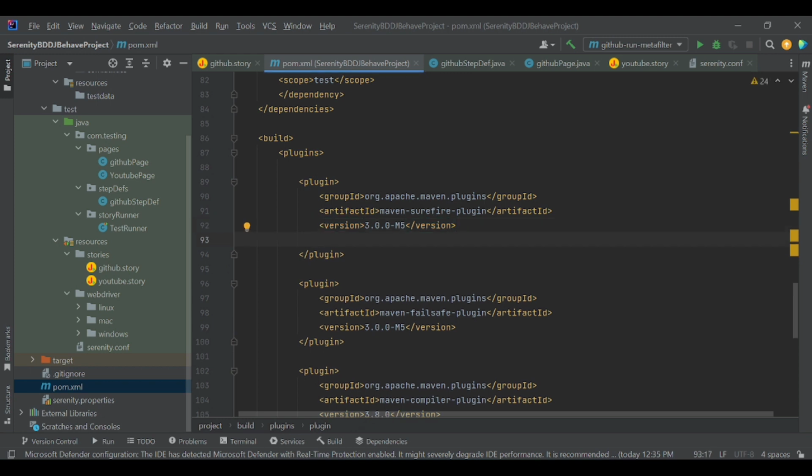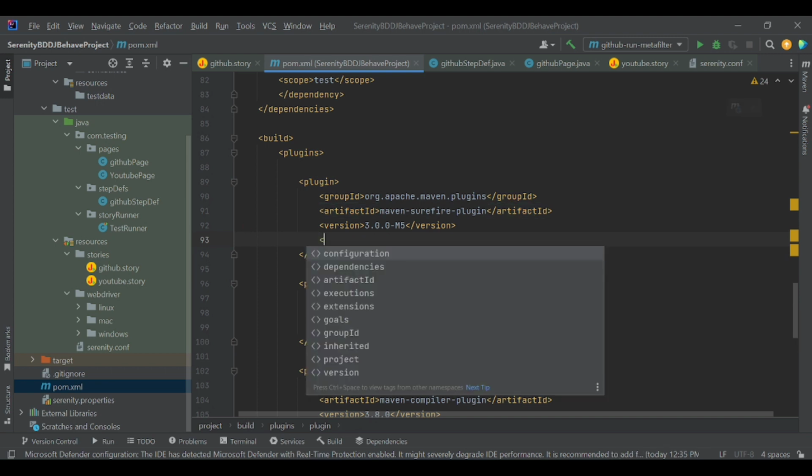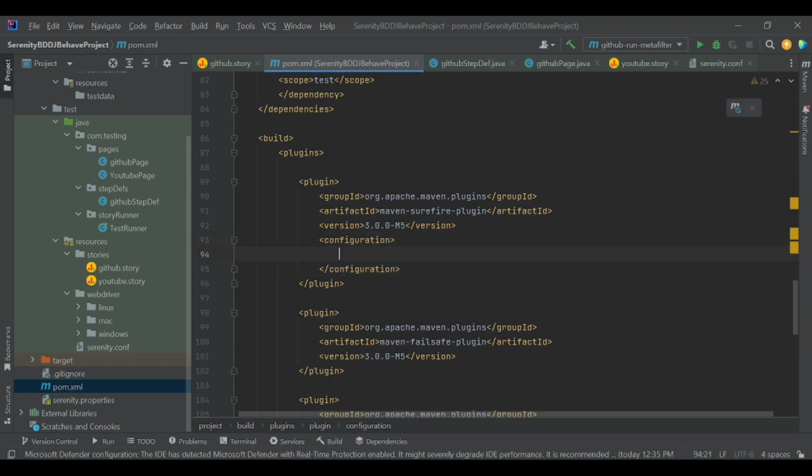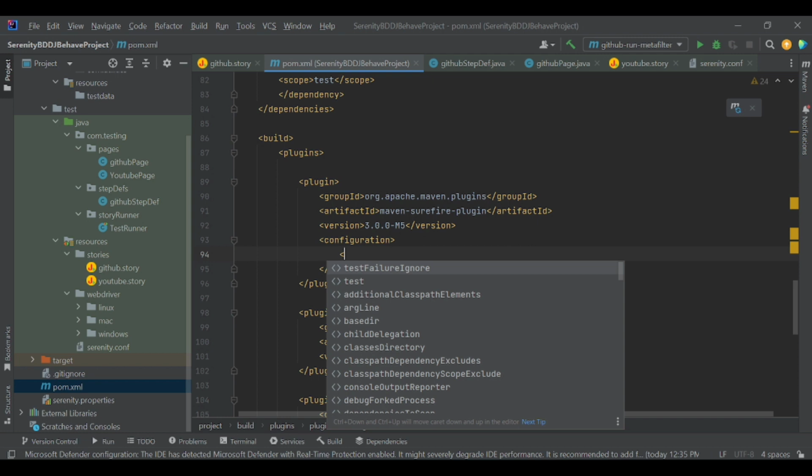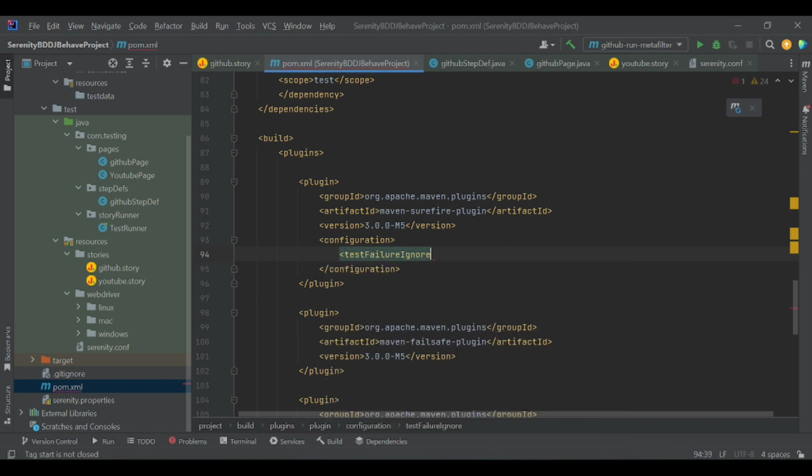As the Maven Surefire plugin is triggering our test cases, we need to add the configuration under it. There is a tag called testFailureIgnore. Even though there is a test failure, please ignore it. It is asking for a boolean, so mention it as true. Now run the story again.